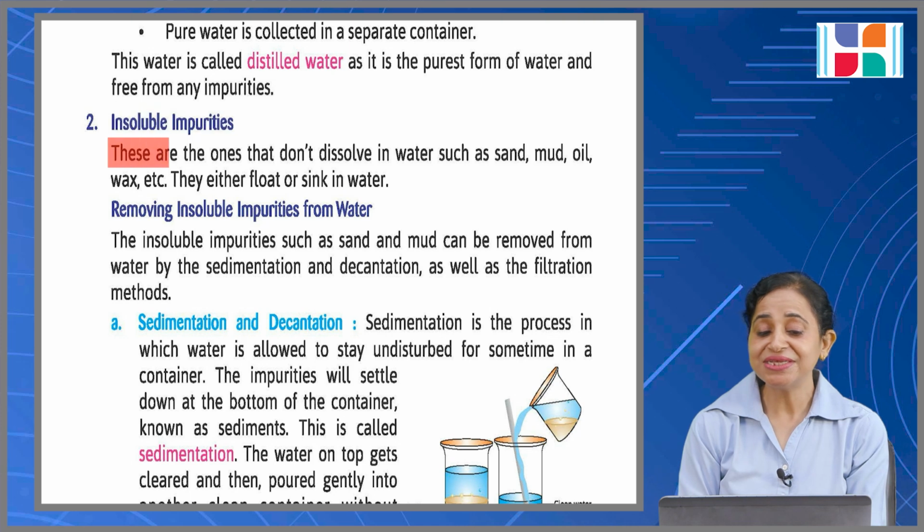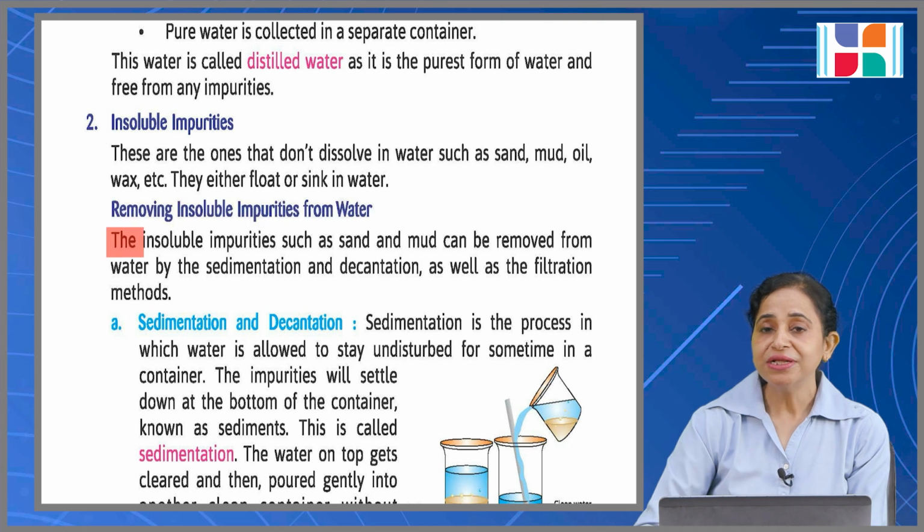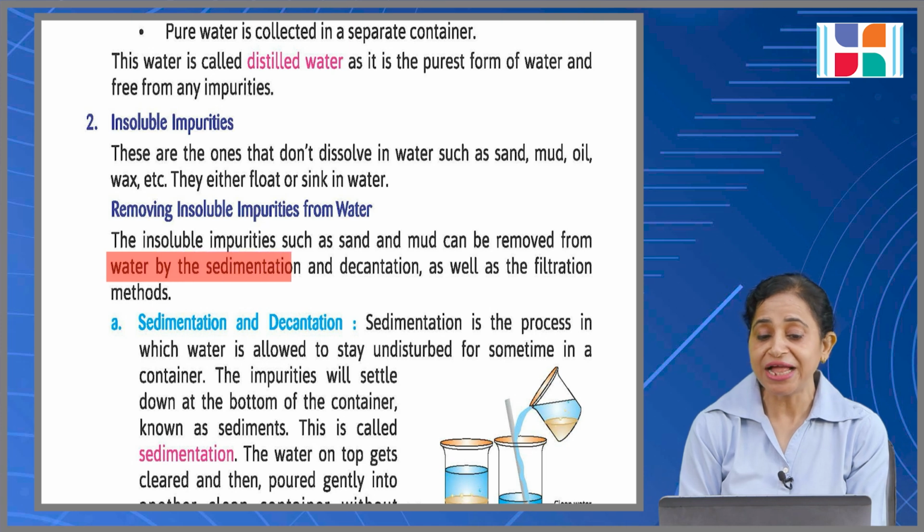Insoluble impurities are the ones that do not dissolve in water such as sand, mud, oil, wax, etc., and they either float or sink in water. Removing insoluble impurities from water. The insoluble impurities such as sand and mud can be removed from water by sedimentation and decantation as well as the filtration methods.